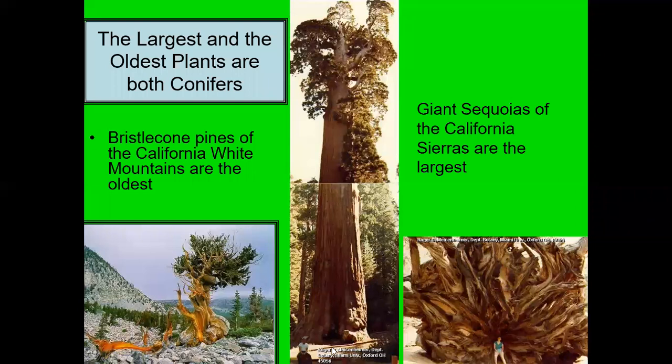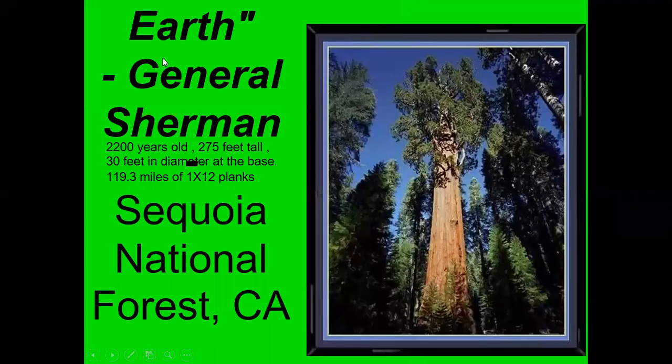And they have given this address also here. This is the Earth's General Sherman. So this is the plant here. If you see, these plants are 2,000 to 2,200 years old, and the height is 275 feet tall.